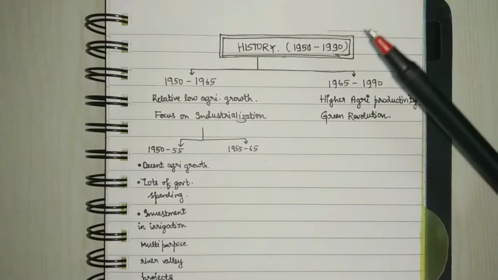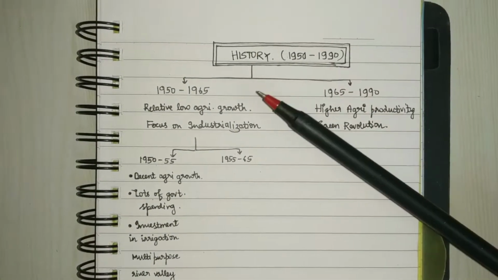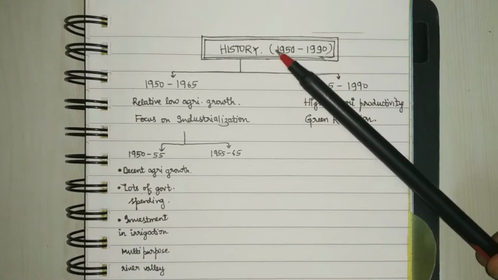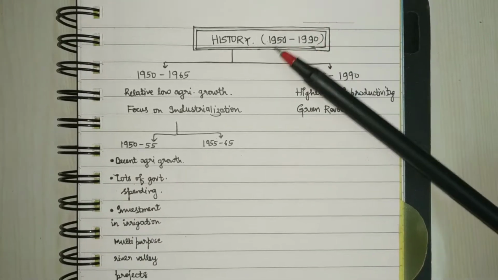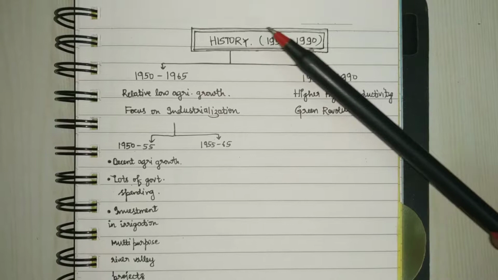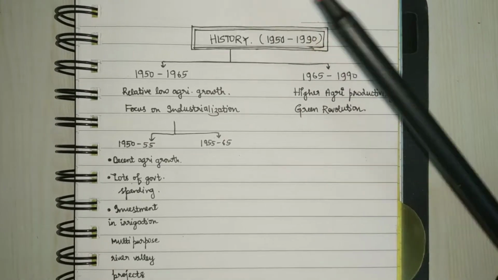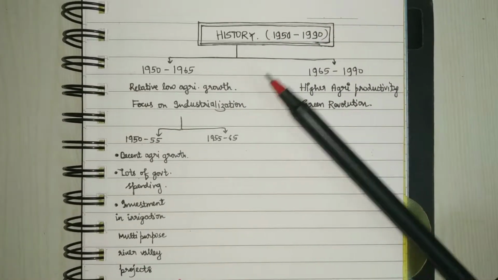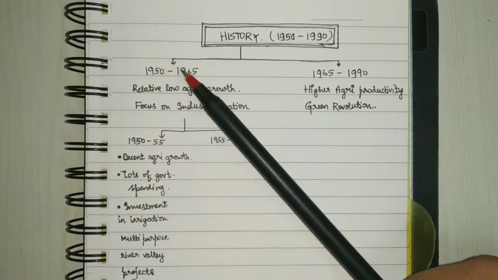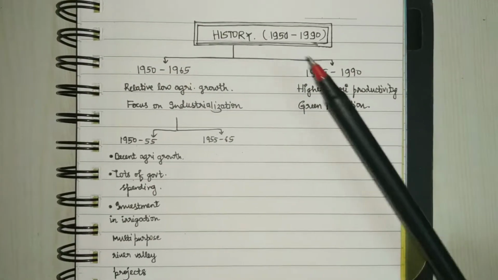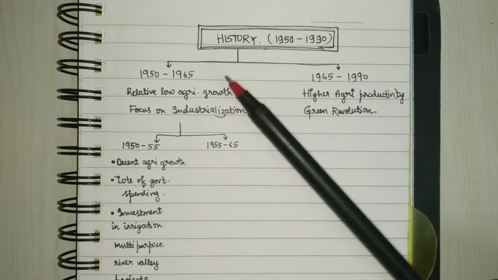Hello guys, welcome back. In this video we'll be learning about the history of Indian agriculture for the 40 years period, that is from 1950 to 1990. Now this can be divided into two parts. First is the first 15 years, and next 25 years, that makes 40 years.